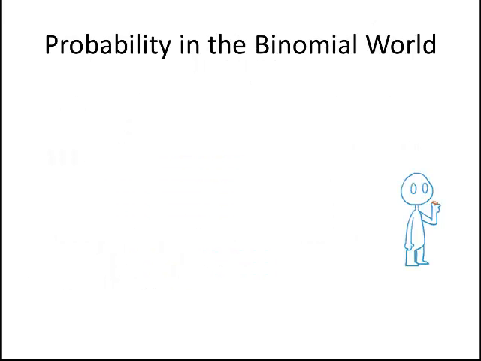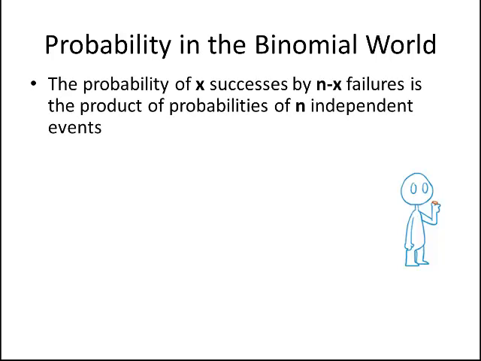Both of these things, modeling return periods or modeling risk and reliability, can be modeled using what we call a binomial distribution. When we talk about probability in the binomial world, we're talking about the probability of having x successes and n minus x failures. We've got the total number of trials, which is n, minus those successes. Those are the failures. And it's the product of the probabilities of what we call n independent events.